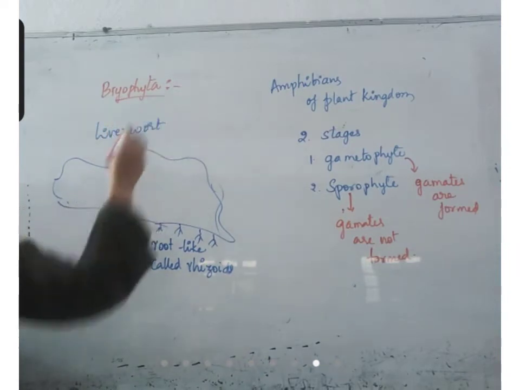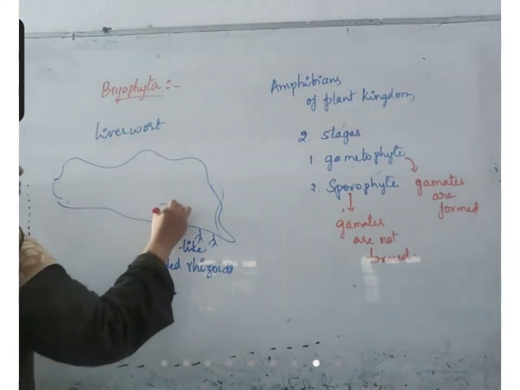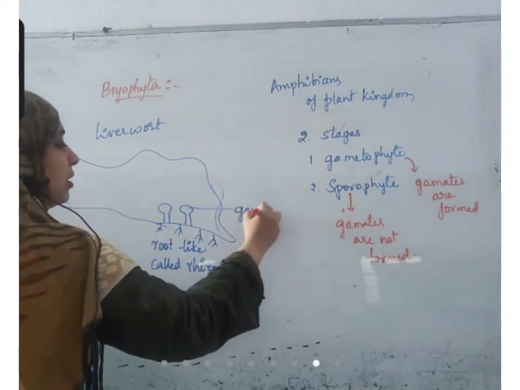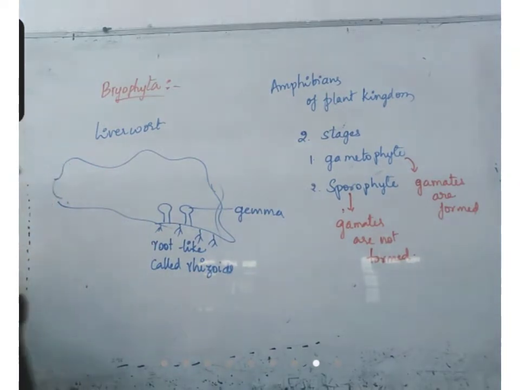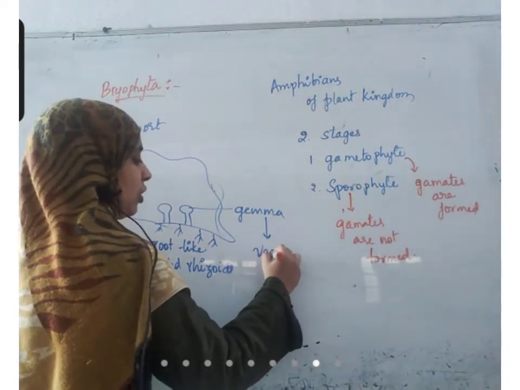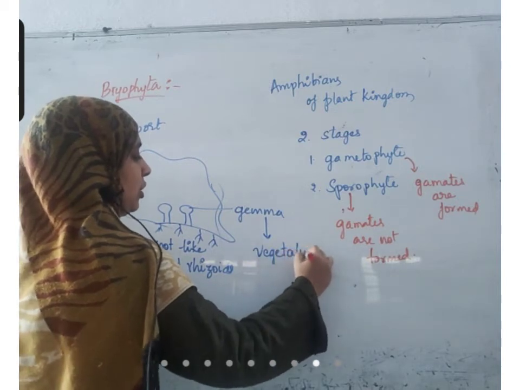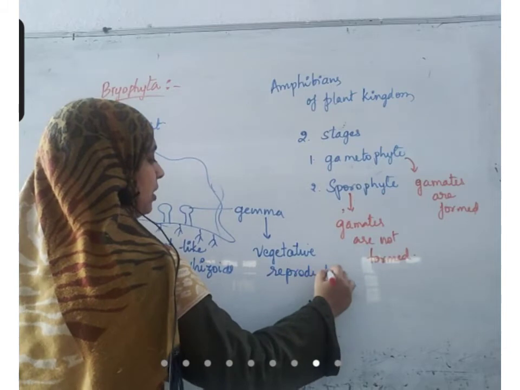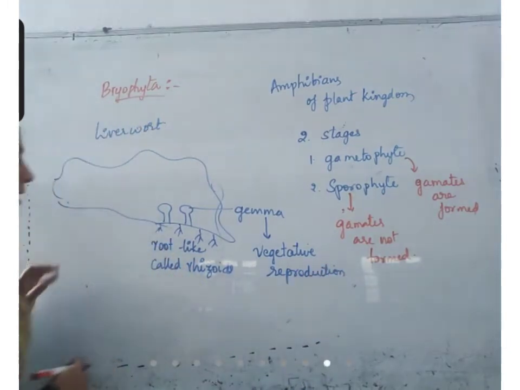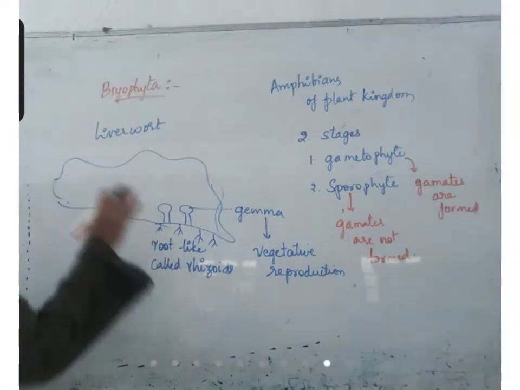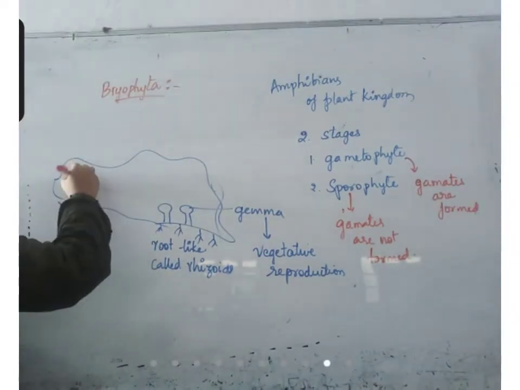Okay. So this is a liverwort. On this, there are small gemma-like structures. These gemmae are helpful in asexual, vegetative reproduction. Vegetative reproduction occurs by gemmae. The gemma will separate from the plant, and they can grow into a complete organism. But that is not our point of discussion now. We'll understand the structure of this liverwort.